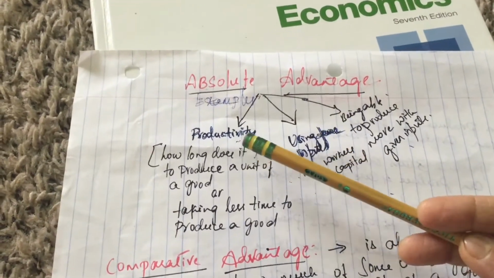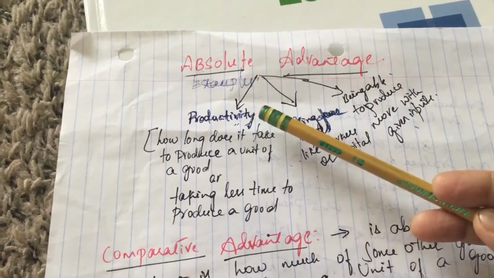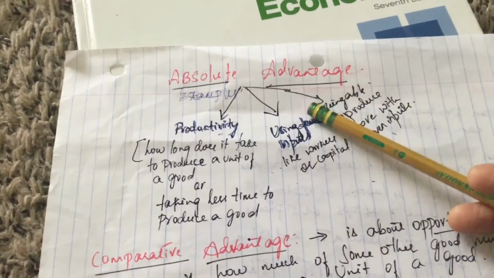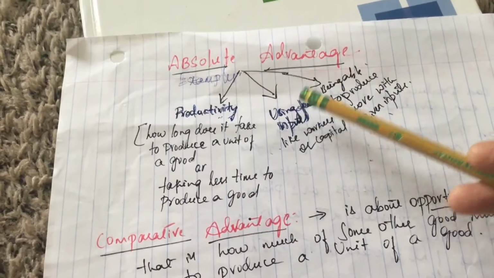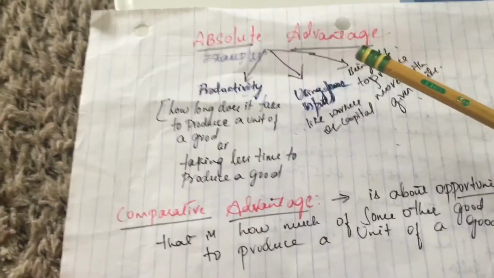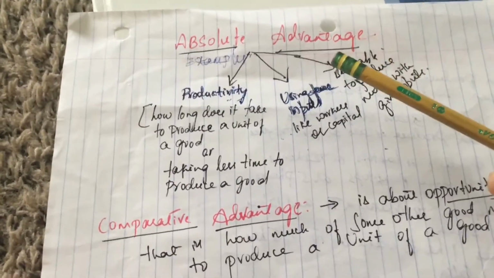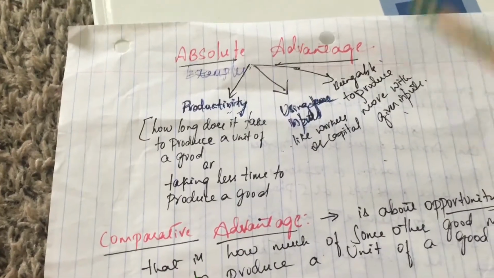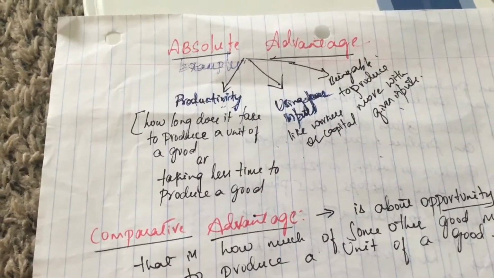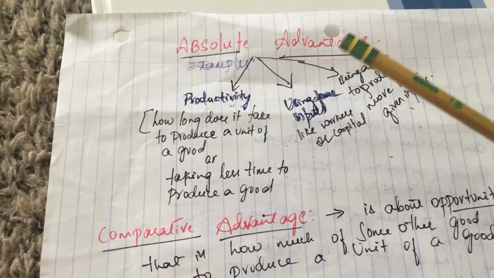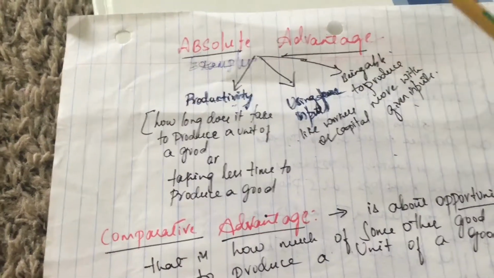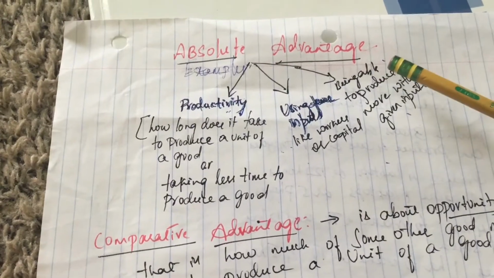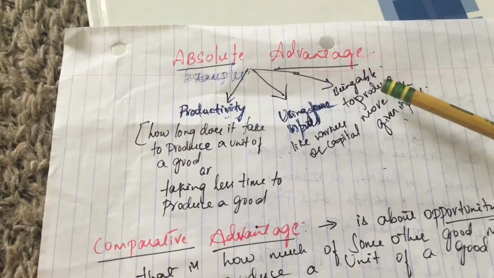That means higher productivity, or it could mean using less input like workers or capital, less resources, or it can also mean more production. If a country is producing more output than another country, then it has absolute advantage in the production of that good.